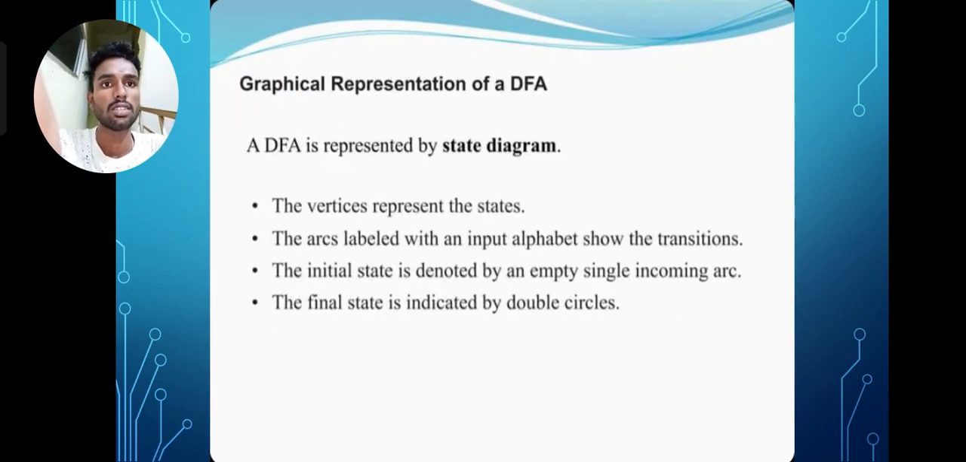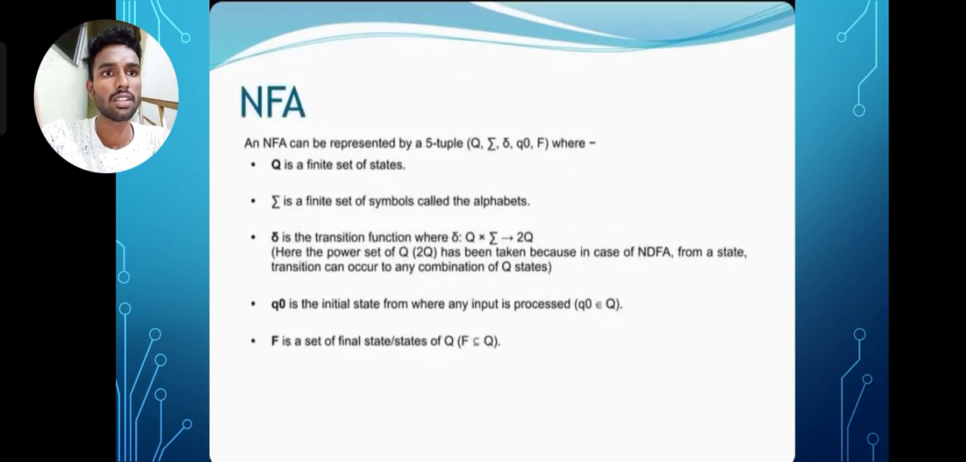F is the set of final states. Graphical representation of DFA. A DFA is represented by a state diagram. The vertices represent the states. The arcs labeled with an input alphabet show the transitions. The initial state is denoted by a single incoming arc with no source. The final state is denoted by a double circle.